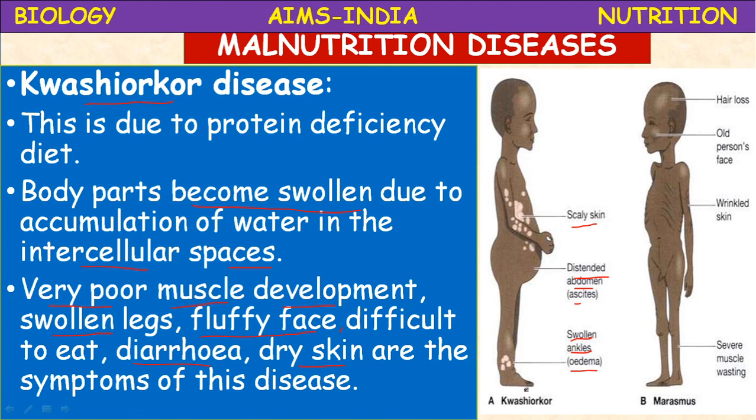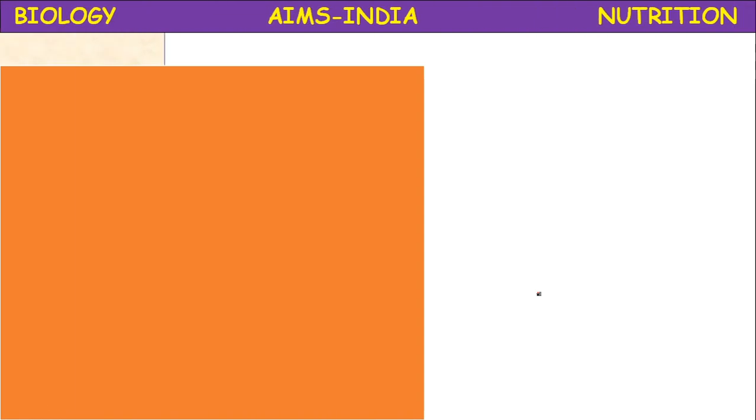This is kwashiorkor. When the child is weaned, when the mother stops breastfeeding, if it is compensated with separate external food materials, then also this problem arises. Or when there are repeated childbirths without a gap, that also leads to these kinds of problems, kwashiorkor and marasmus. Next, marasmus.